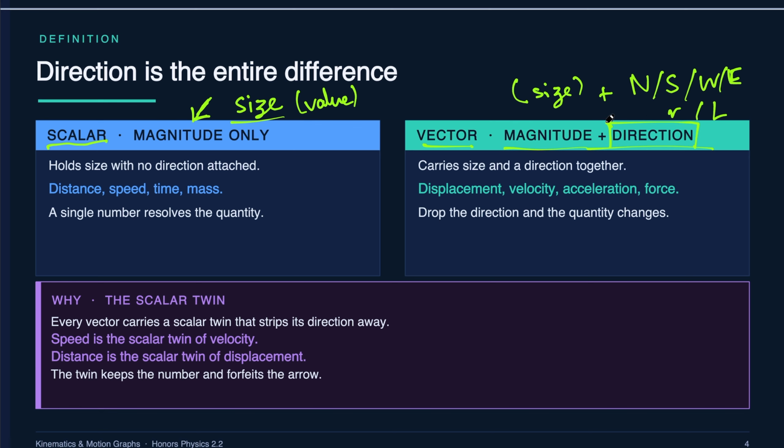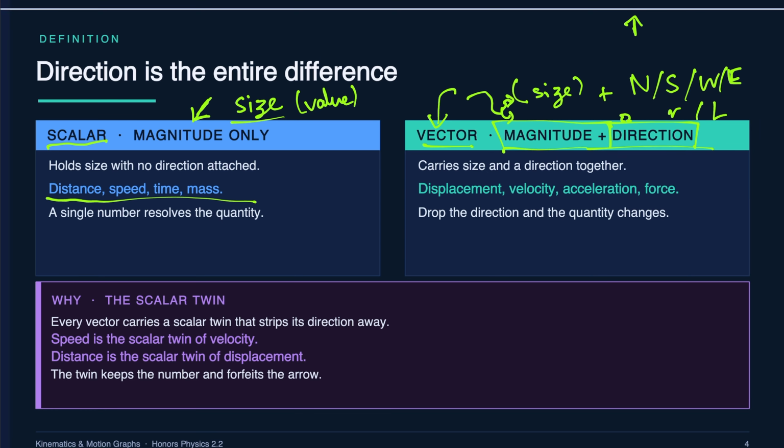Magnitude plus direction. There's an easy way to remember that. Remember in Despicable Me, when the villain Vector was jumping and screaming up and trying to prove himself to Gru, he was saying, I have both magnitude as well as direction. Well, this is what he meant. He has both colossal size or impact, and he also has a direction, which means he's going upwards in life or something relevant.